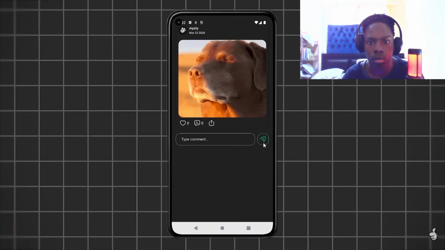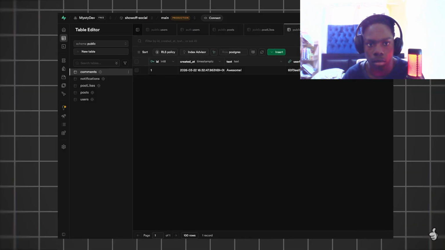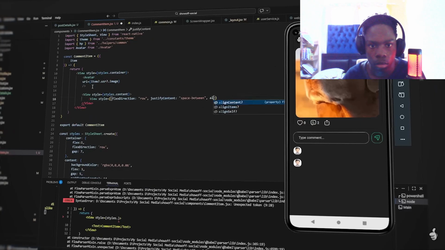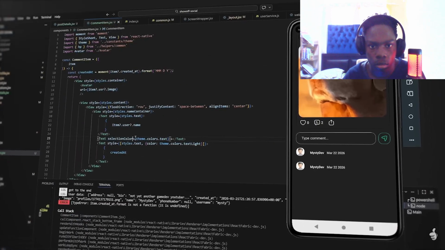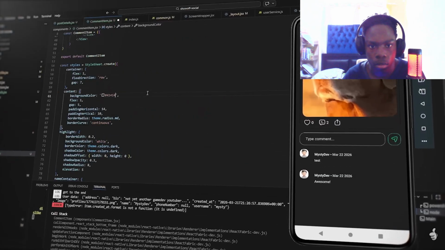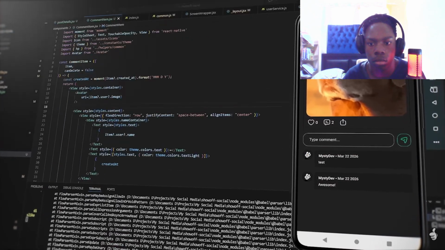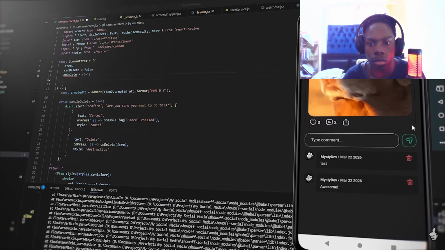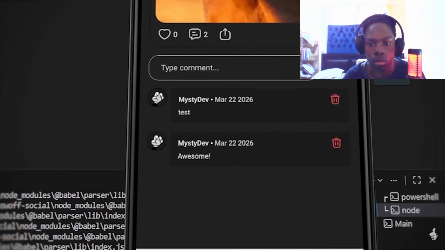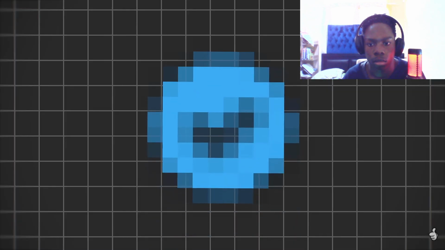When someone submits a comment, I add a new entry in a comments table in Supabase. That entry includes the post ID, the ID of the user that commented, and obviously the contents of the comment. Then, when loading the comments for a post, similar to how the like system works, I just filter the comments table by the post ID. After that, I take the matching entries and load their data into comment items, which are then displayed in a list under the post.